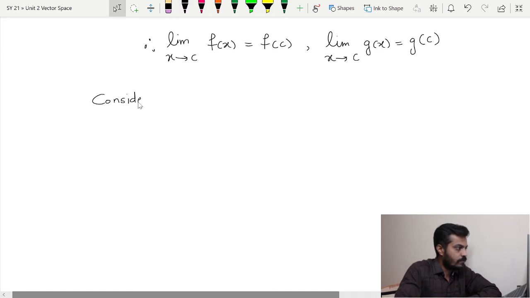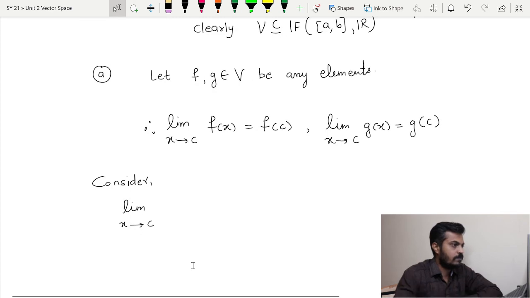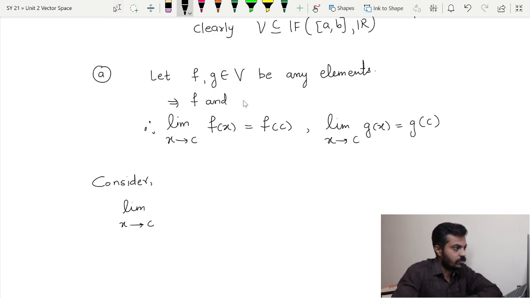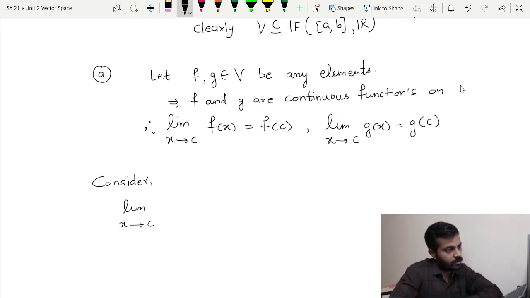Since f and g are continuous functions on the closed interval [a, b], where this c lies in the closed interval [a, b] only, we have the limit as x tends to c of f(x) equal to f(c), and similarly for g.